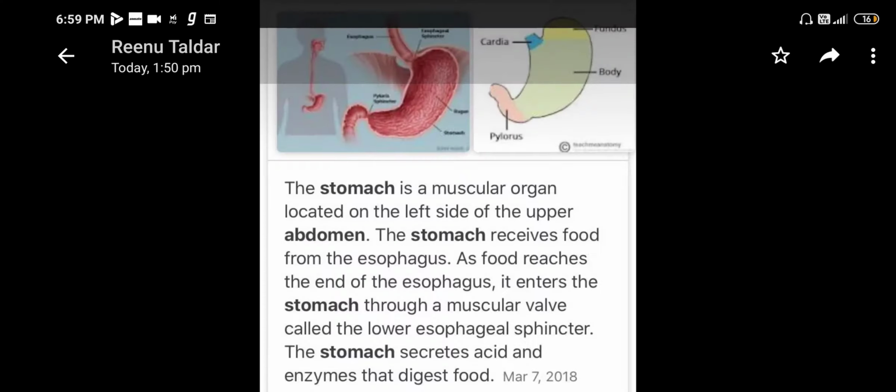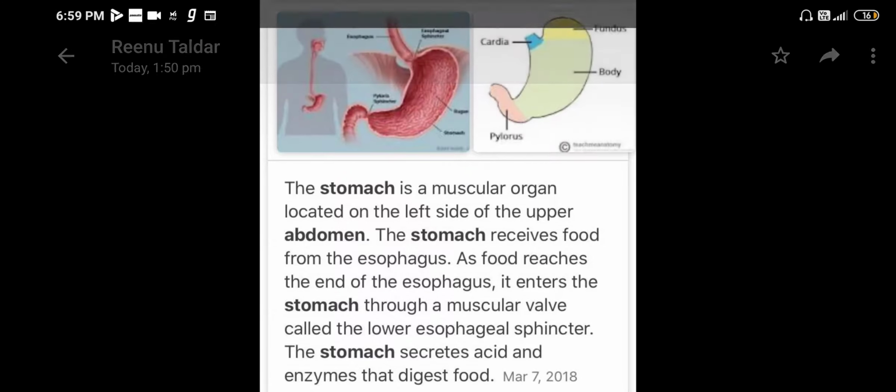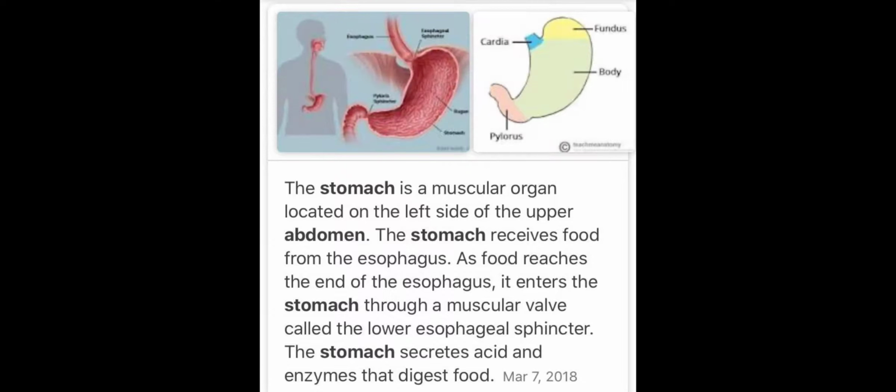stomach. Now, stomach is a bag-like structure that is present in the left side of the upper abdomen, and the stomach has three parts: cardiac, fundic, and pyloric. The stomach releases the gastric juice, which contains hydrochloric acid, pepsinogen or pepsin enzyme, and mucus.